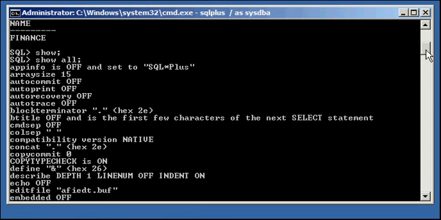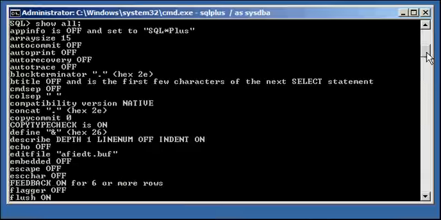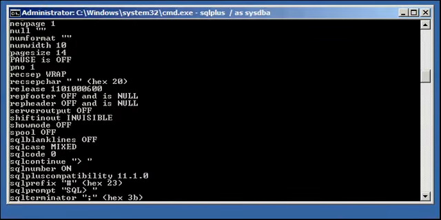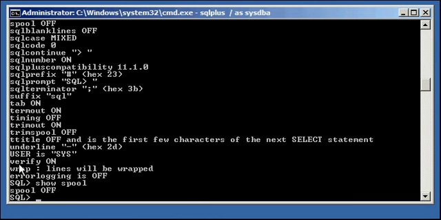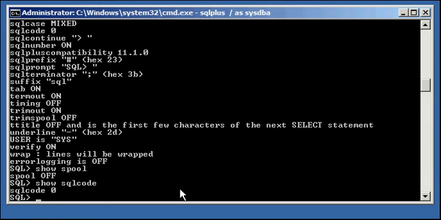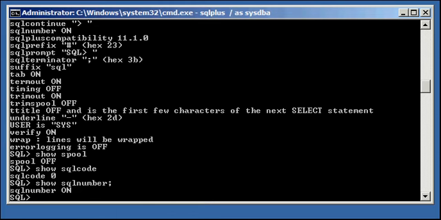...which are either currently set or are the default, of your set commands. Now, to show just a specific setting, you could type in show spool, for instance, and it will say spool off. Okay, and here's spool off in the all output. You could do show SQL code, and it will show 0. You can do show SQL number, and it will tell you what that specific SQL*Plus setting is set to.